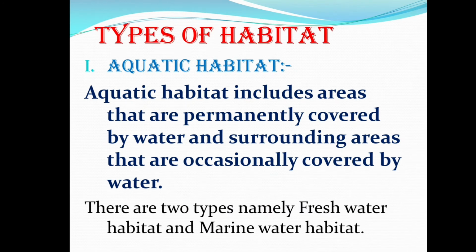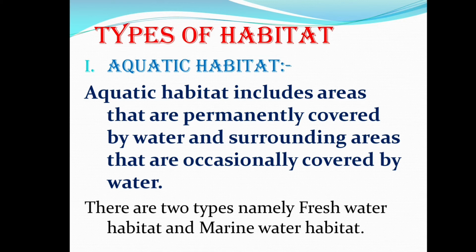First, we will discuss the aquatic habitat. Aquatic habitat includes areas that are permanently covered by water and surrounding areas that are occasionally covered by water.